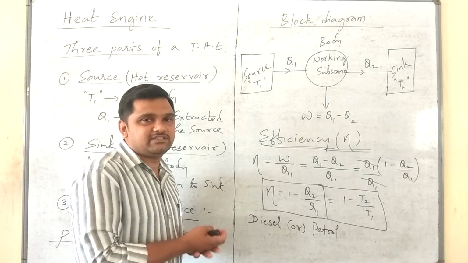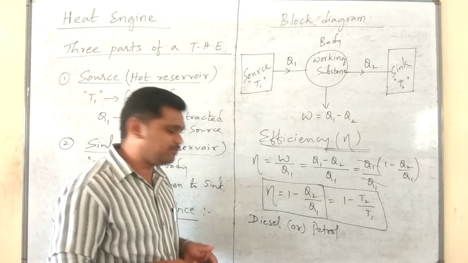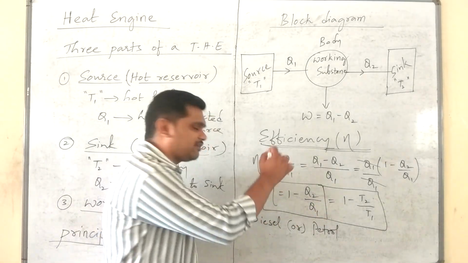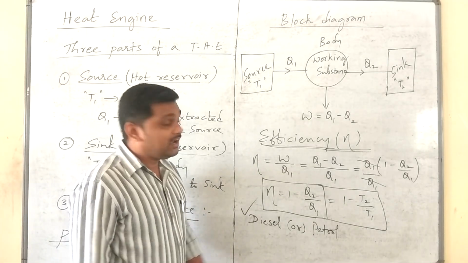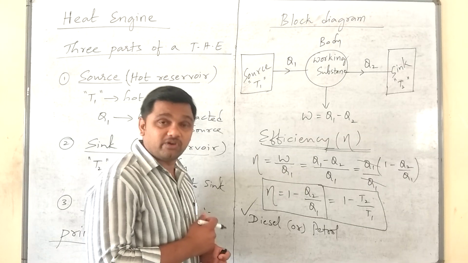Both variants are there, petrol car and diesel car. Which gives more mileage? Obviously the diesel car will give more mileage. It means the efficiency of the diesel car is more.